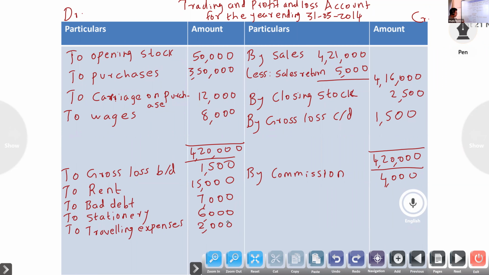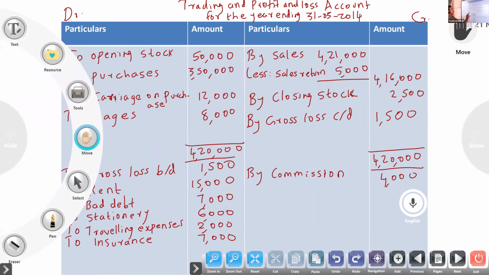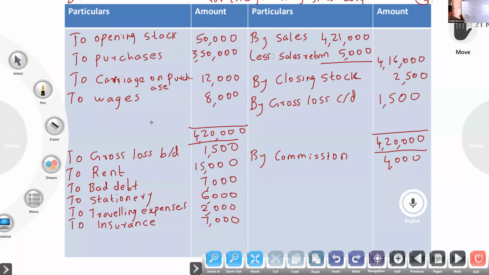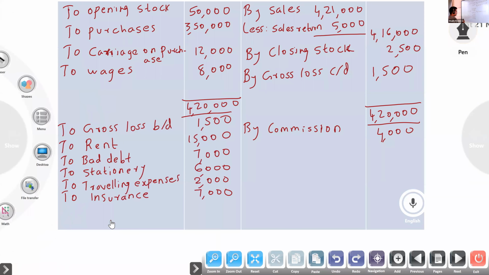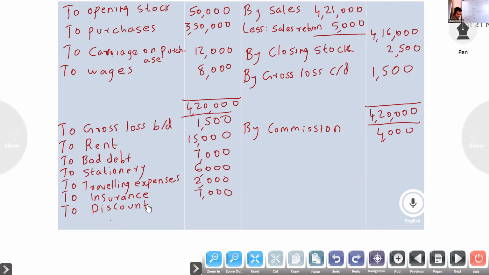Next, insurance 7,000. To discount 5,000.